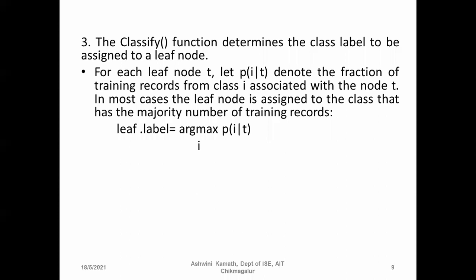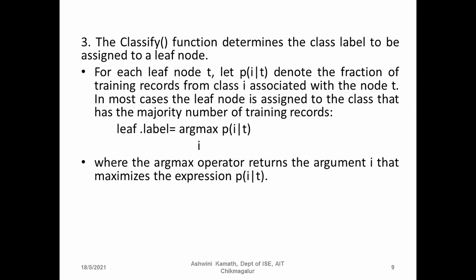So leaf dot label is equal to argmax of P of I given T, where I is the records from class I associated with the node T. T is the node. I is for all the class labels. We are going to check, and whichever has the maximum value will be assigned.